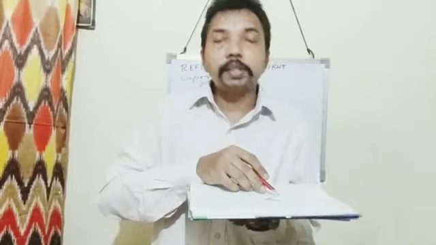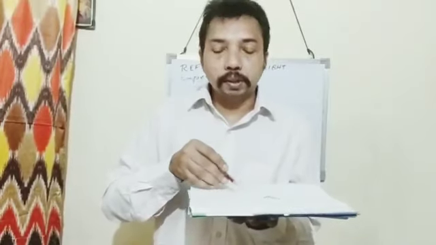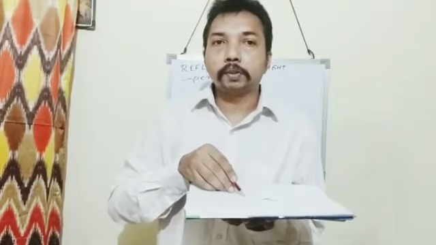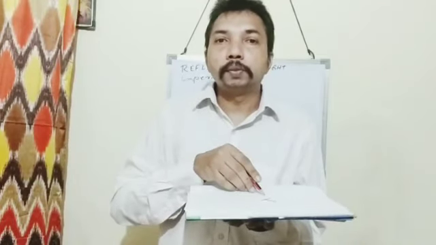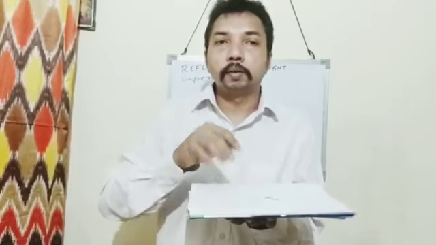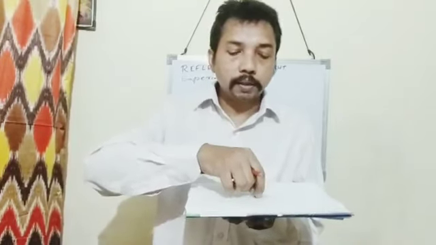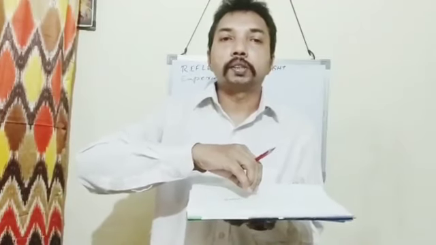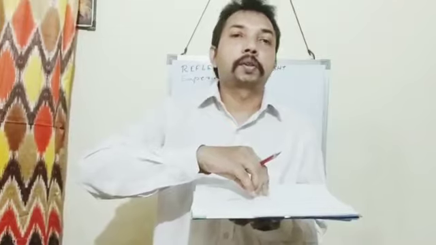We can change the angle of incidence and repeat the same experiment. When we change the angle of incidence, the angle of reflection also will change, but the angle of incidence will be equal to the angle of reflection, and the incident ray, reflected ray, and the normal always lie on the same plane. So this is the experimental verification of laws of reflection of light.